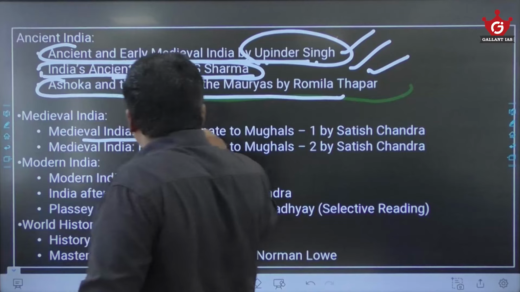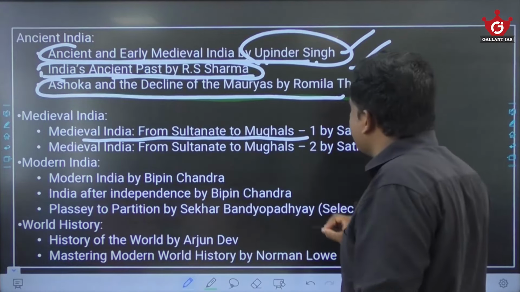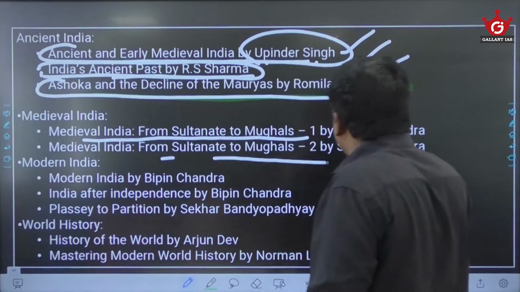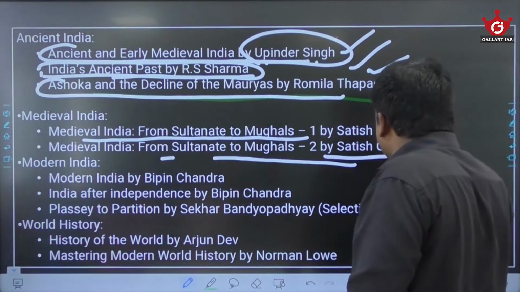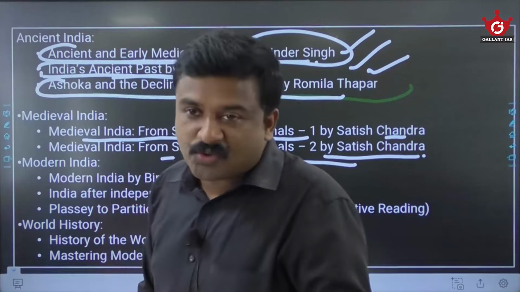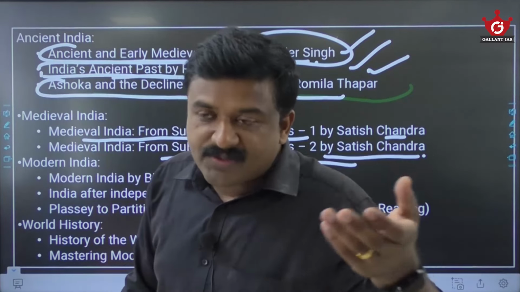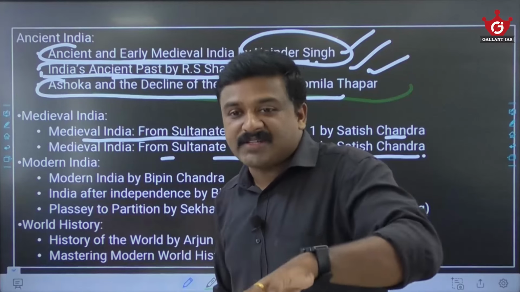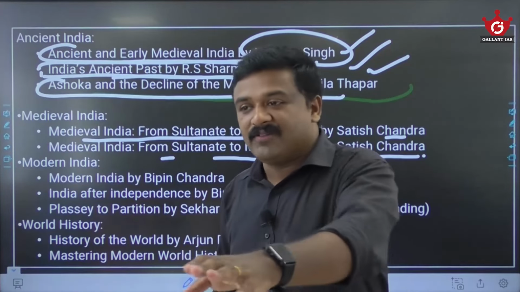For medieval India, Medieval India from Sultanate to the Mughals by Satish Chandra, and volume 2, part 2, Satish Chandra. This is again a good reading for history optional students. Irfan Habib is there, and there are many other reference books. I'm not suggesting them because I will bring them to you in the form of material, classes and notes.